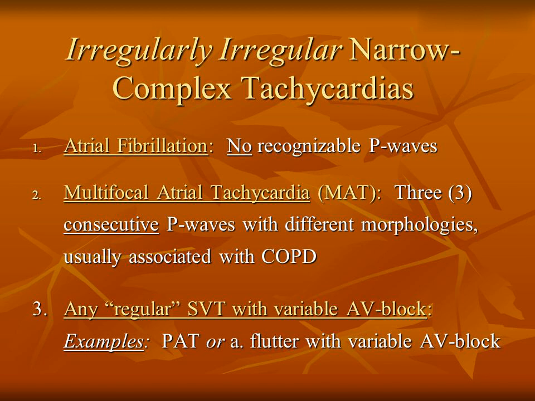Irregular narrow complex tachycardias. Atrial fibrillation: no recognizable P waves. Multifocal atrial tachycardia, MAT: 3 consecutive P waves with different morphologies, usually associated with COPD. 3. Any regular SVT with variable AV block, examples: PAT with block, flutter with variable AV block.